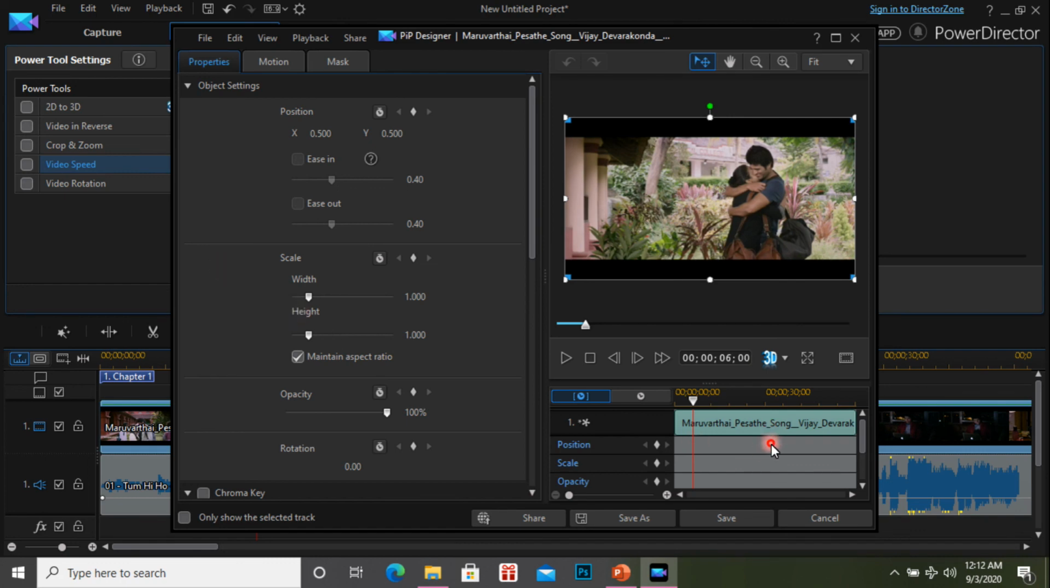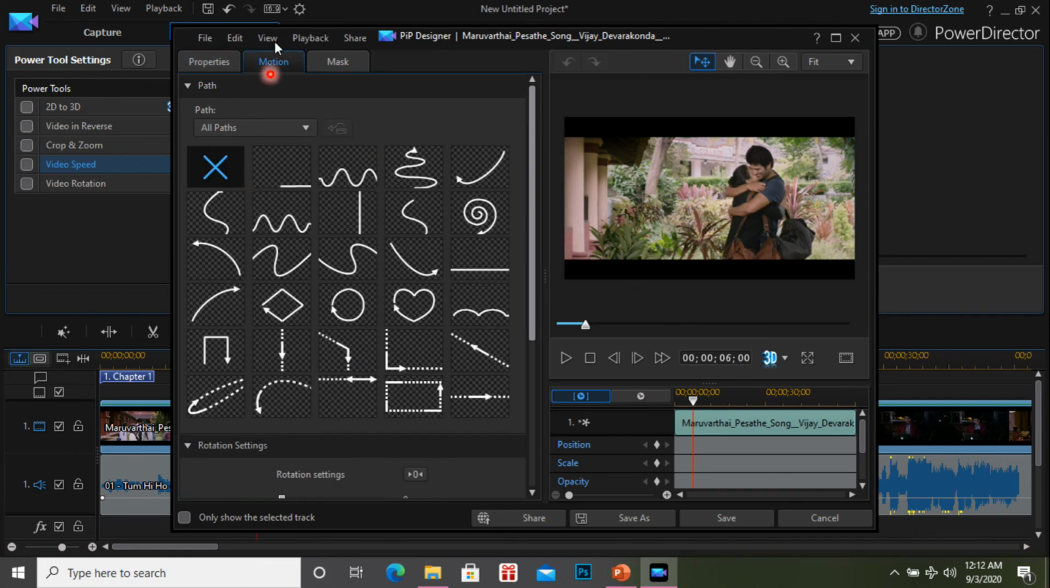So just right click and I select here. Already I explained about this position, all the things. And this motion is very important. Suppose you want to move some particular object, maybe your college icon or something on your screen, you want to move it, maybe slowly, or faster, anything you can move.